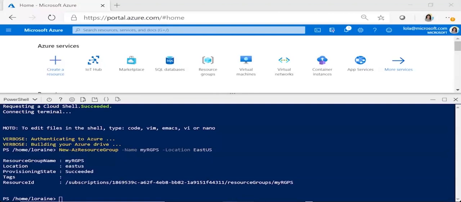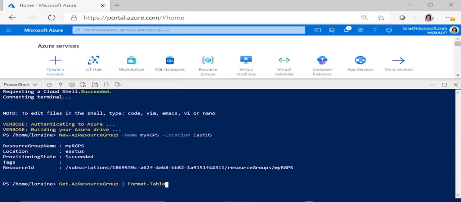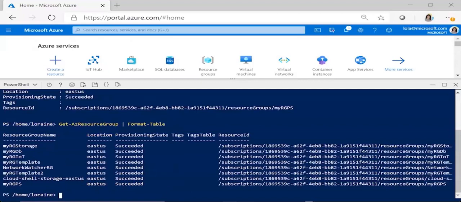So I'm going to verify that that resource group was created. Paste that code here, and what am I looking for? So it's get resource group. I want to make sure I can see that resource group created. As you can see from the table, it's showing me what resource groups I have created in this description, and you can see the one we've just created at the very bottom.